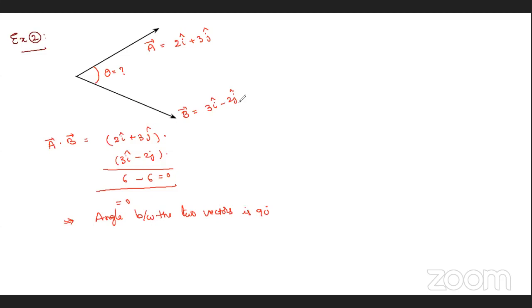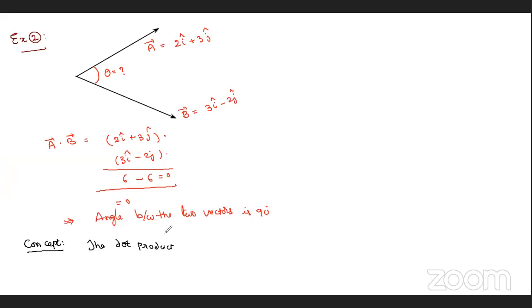If you see the concept here, what can you say? The dot product is used to find the angle between two vectors.